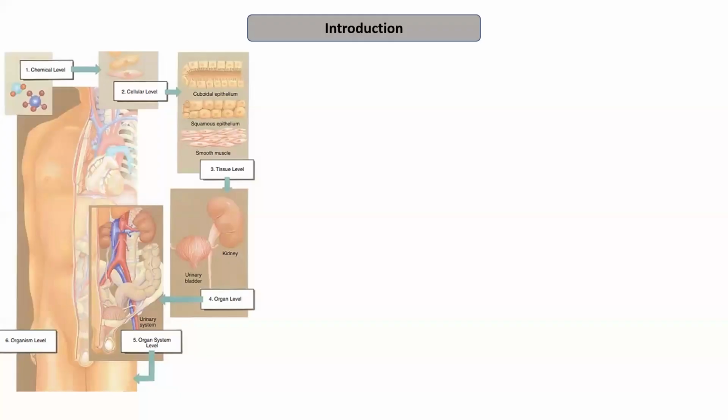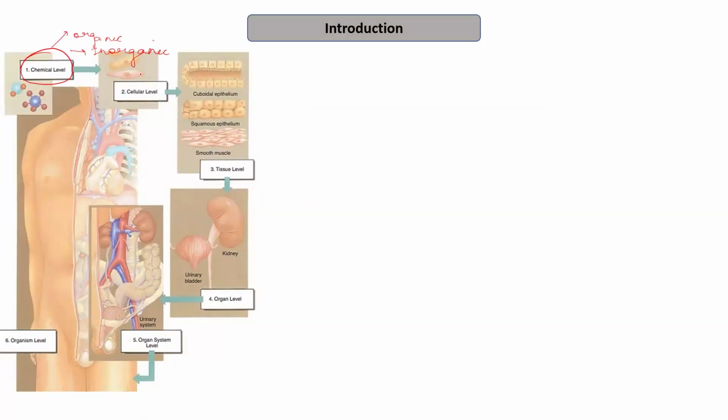So starting with the introduction, we know that for any living organism, the body is made up of levels. The initial level is the chemical level, where the body is made up of organic compounds and inorganic compounds. So certain organic and inorganic compounds make up the chemical level, the various chemicals that are present inside our body. For example, various amino acids like phenylalanine, etc. are present within the body of animals, and this is the chemical level.